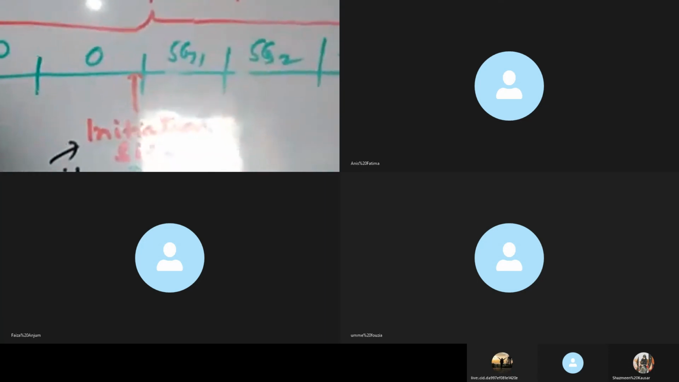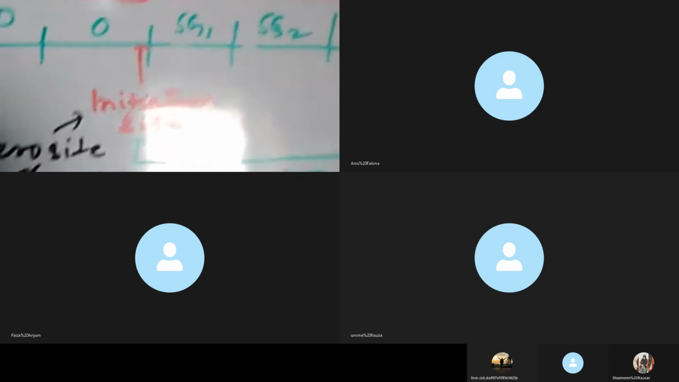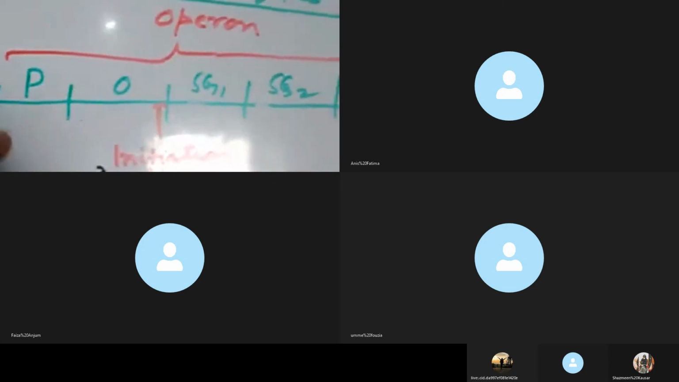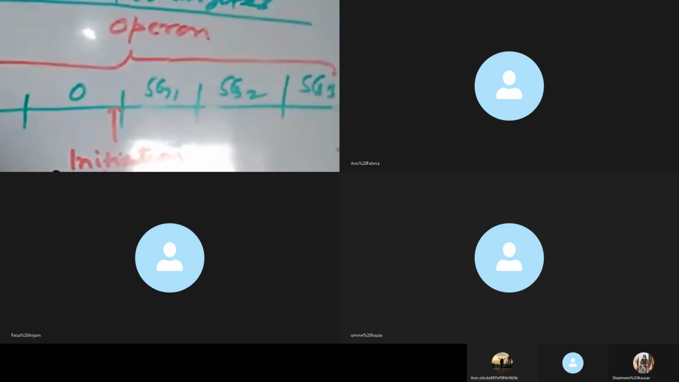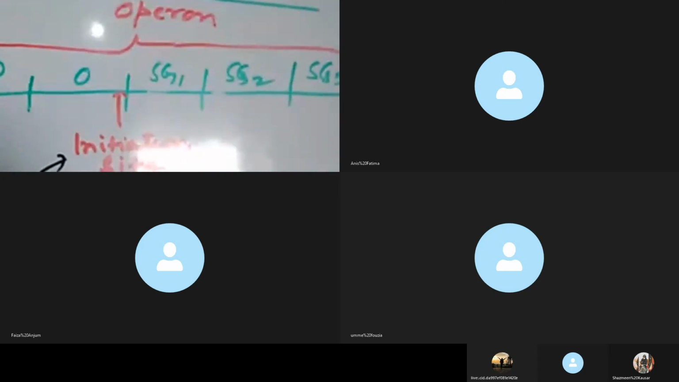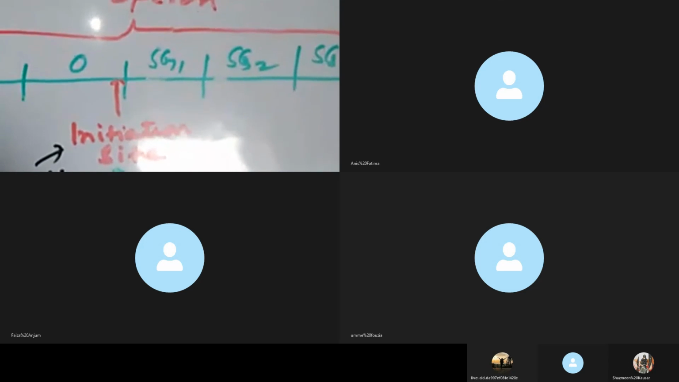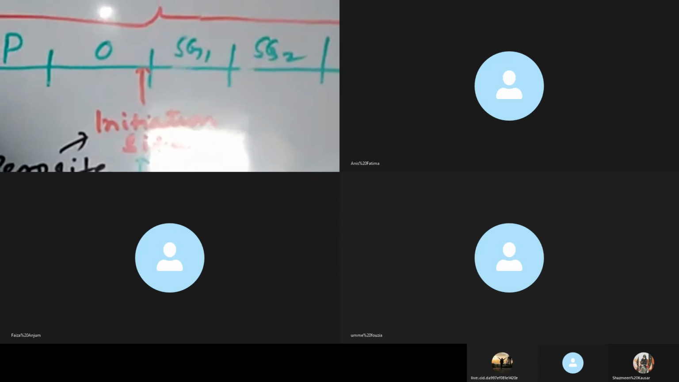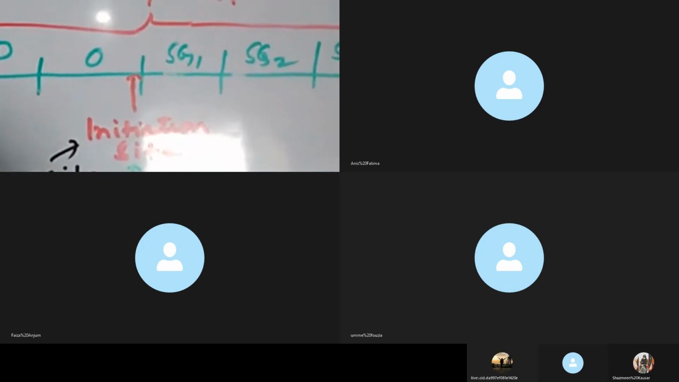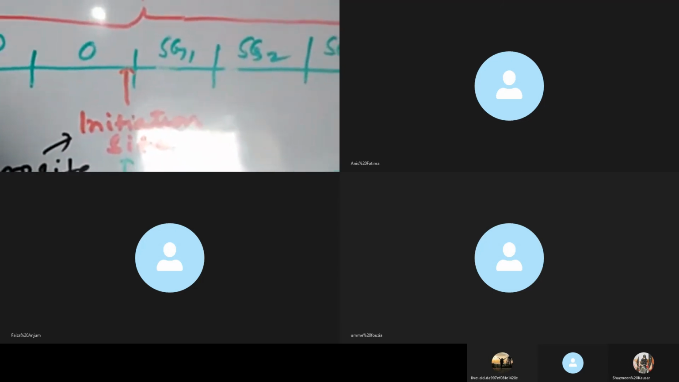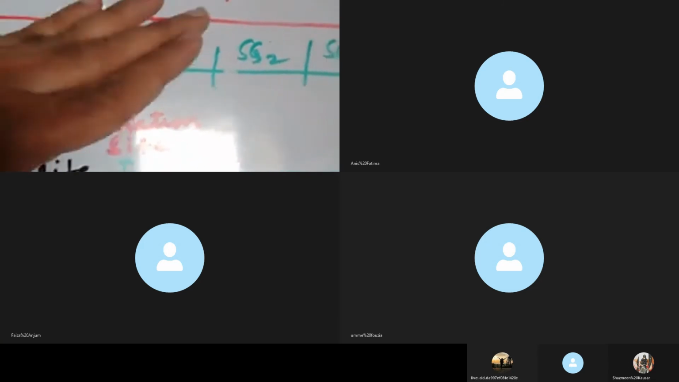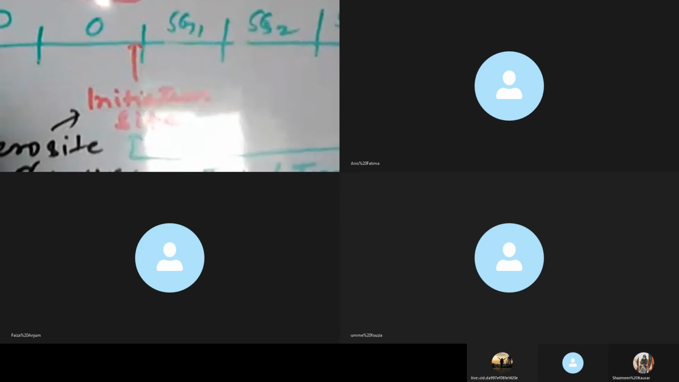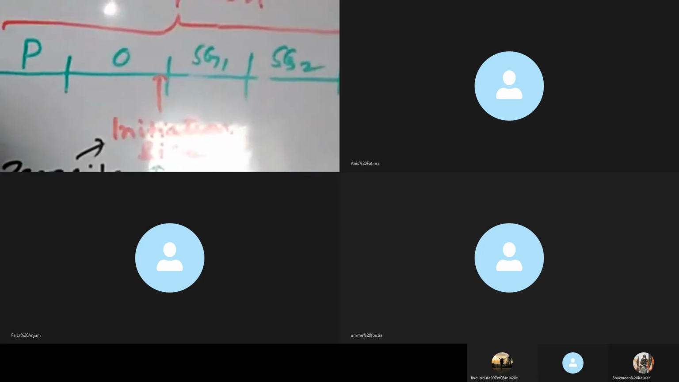What is the role of the regulator in gene expression? The regulator is also a part of the DNA, present very close to the promoter region, but it is not a part of the operon. This regulator gene acts as a molecular on-off switch. Without regulation of gene expression, this regulator is the control unit. This regulator acts as a control unit.